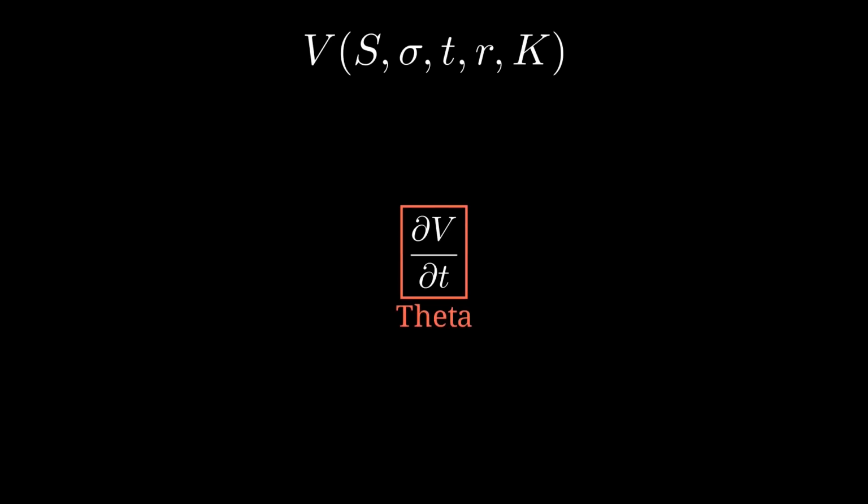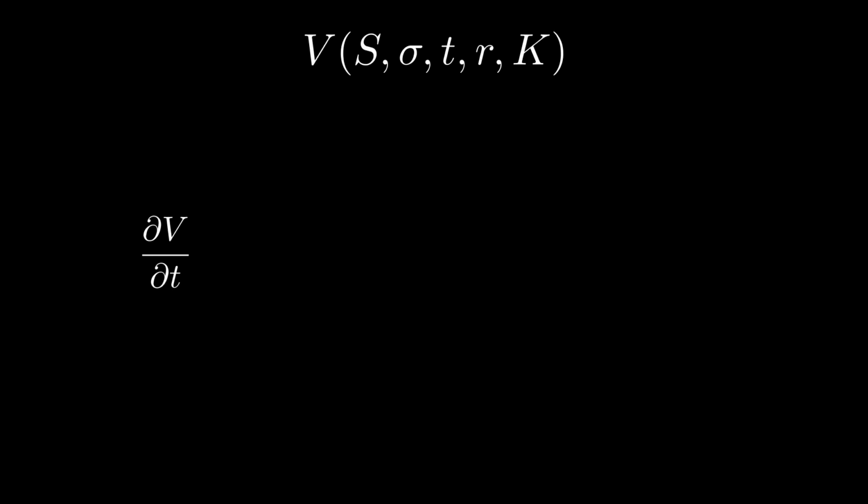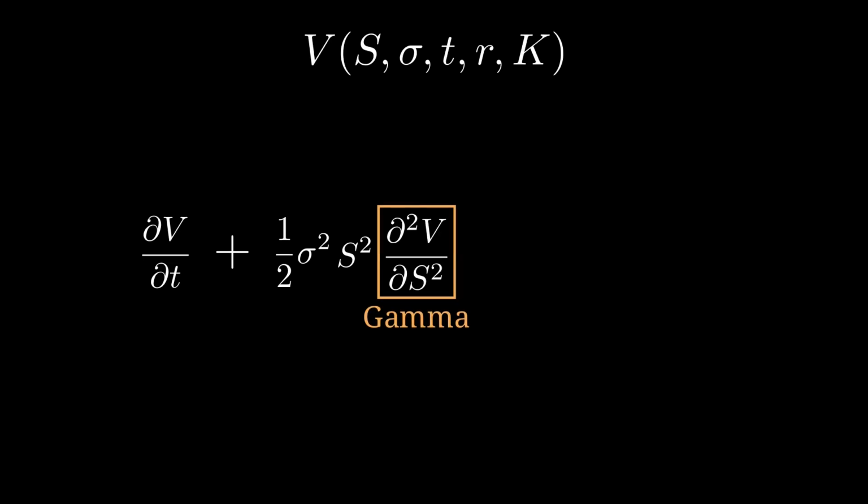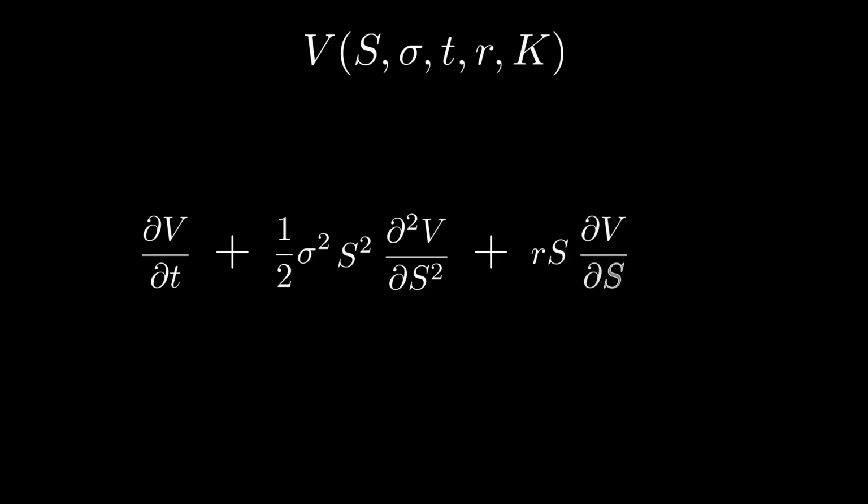Building the equation piece by piece, we start with a time derivative, theta, representing time decay. Next, we add the variance term scaled by half, volatility squared, asset price squared, and the second spatial derivative. This second spatial derivative is gamma. Then comes the drift component, the risk-free rate times stock price, scaled by the first spatial derivative, which is delta. Subtracting the risk-free return on the option's current value sets the entire portfolio balance to zero.